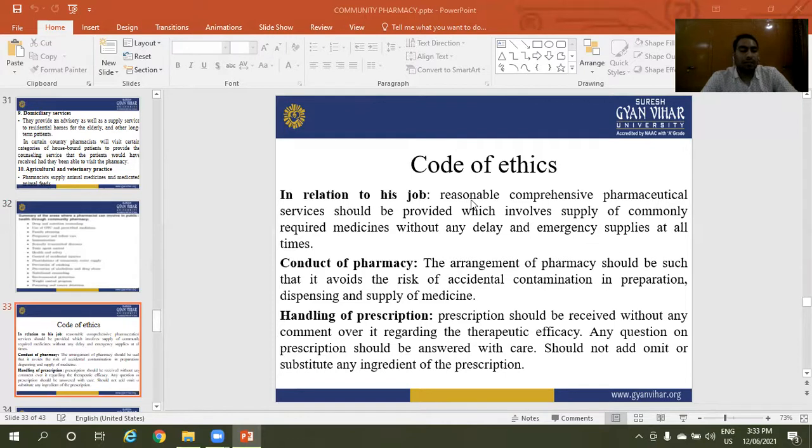Handling of prescriptions. Prescriptions should be received without any comment regarding the therapeutic efficacy. Any questions on a prescription should be answered with care. Should not add, omit, or substitute any ingredients of the prescription. These are the code of ethics.